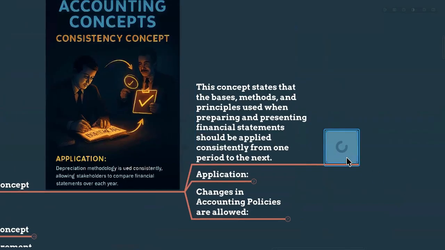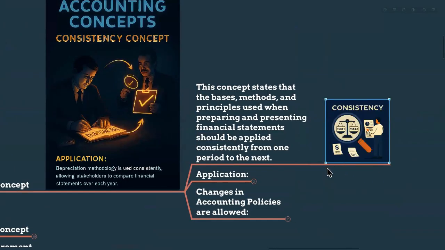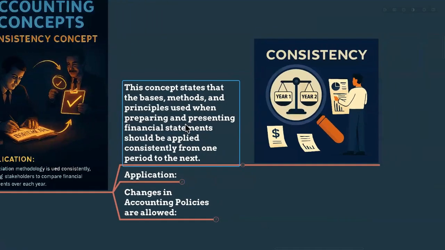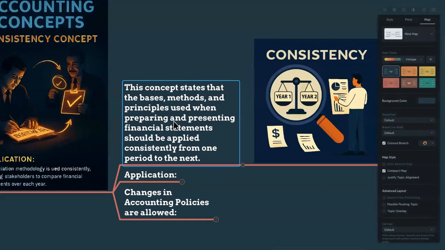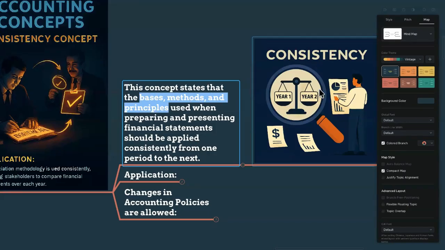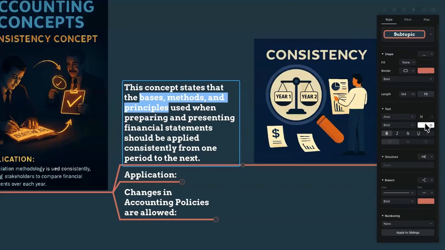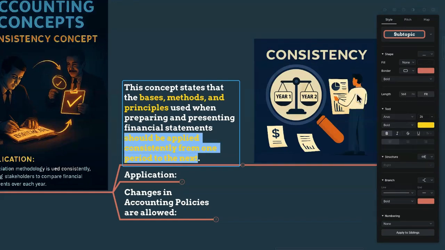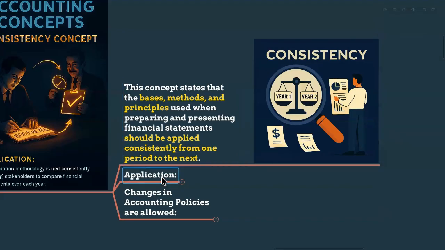This concept states that the basis, the methods, the principles we use in preparing and presenting the financial statements should be applied consistently from one period to the next. So the basis, methods, principles, whatever accounting policies we are using, should be applied consistently from one period to the next year. We can't change them without proper reasons, right?